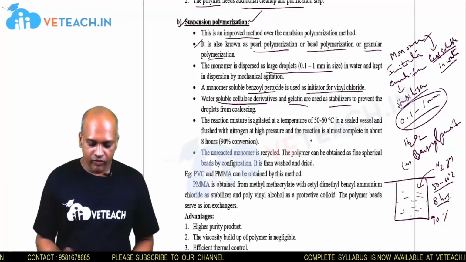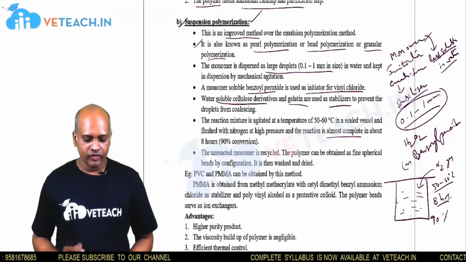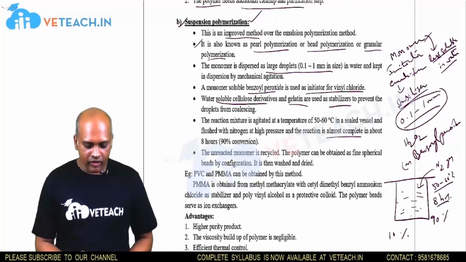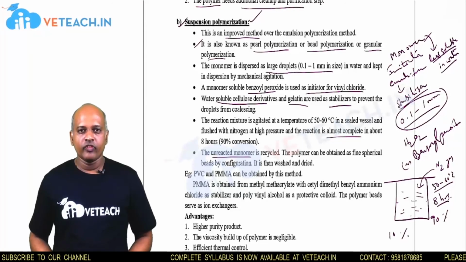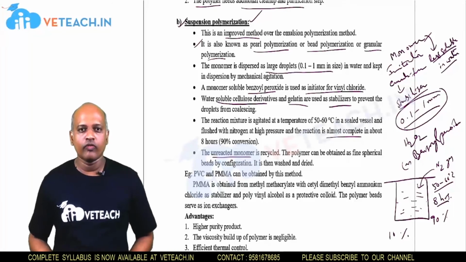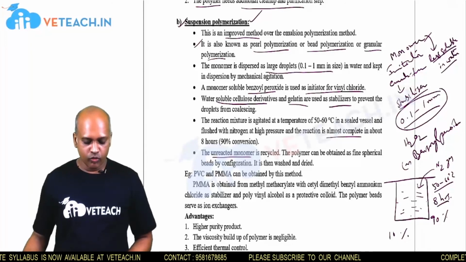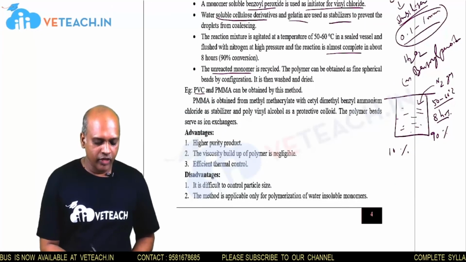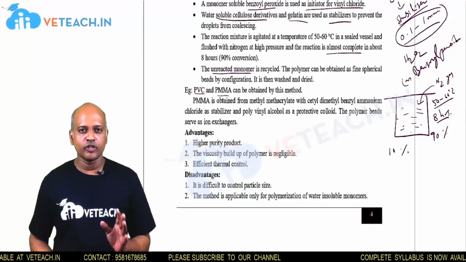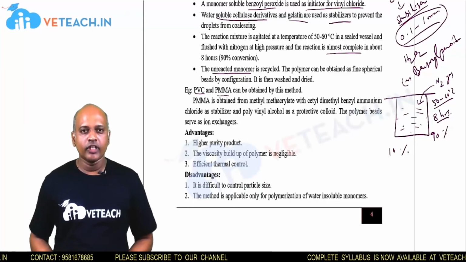That means the reaction is almost complete in 8 hours. After 8 hours, the other 10% of monomers remain as unreacted monomer. This unreacted monomer is recycled and can be used as monomer for the further formation of polymer. So this is about the suspension polymerization process. PVC and PMMA are good examples of polymers formed by suspension polymerization. PVC means polyvinyl chloride and PMMA means polymethyl methacrylate.